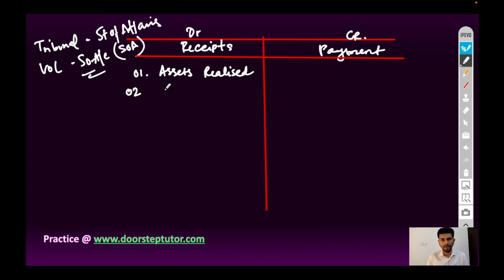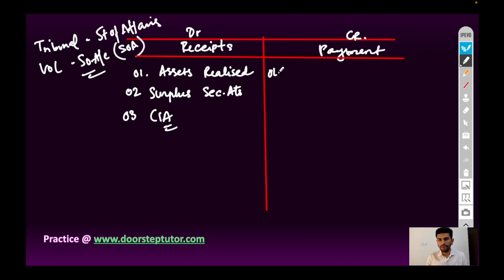Next, surplus amount of secured assets. And third point, call in arrears, the outstanding amount of shares, the face value of the shares which a company has called up, but the dues are not yet paid by the shareholders. So it will be call in arrears or unpaid amount of call money. So call in arrears will also be received from the shareholders.